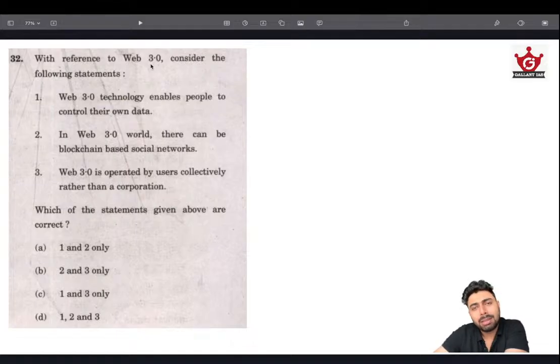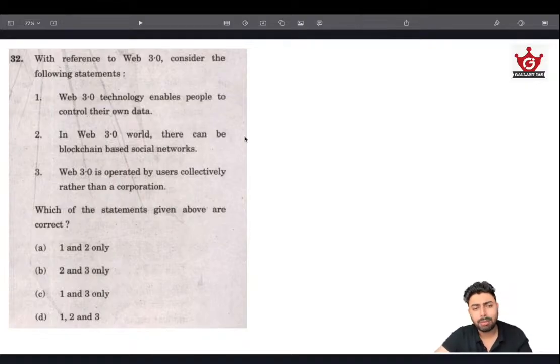The UPSC will be asking about something that is going to happen, or it is an advanced version of something. An advanced version of something will have newer and better things, reflective of the current demands in that particular sector. The current demands, such as privacy, security, sovereignty, are reflected in these statements. And if UPSC has given a statement that in the Web 3.0 world there will only be blockchain-based social networks, then it will be wrong.